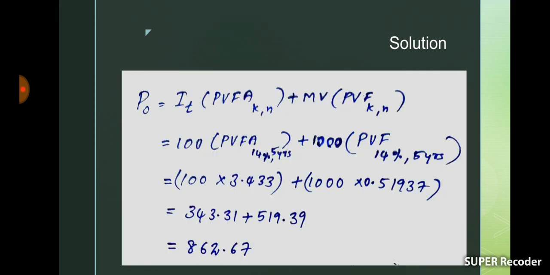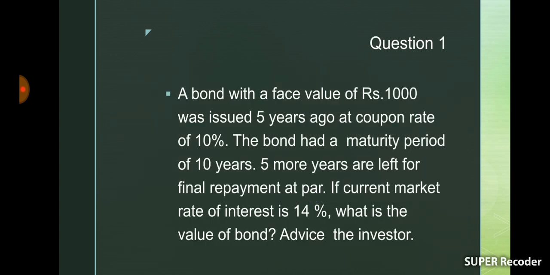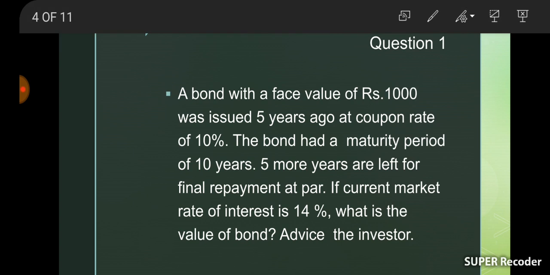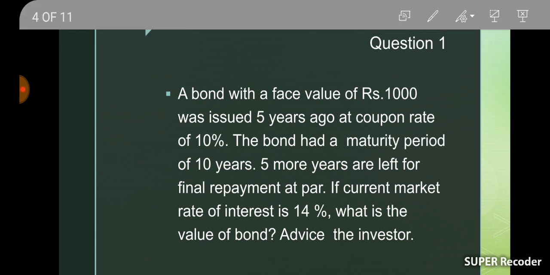Equation for calculating intrinsic value is, as we all know, P0 is equal to I into present value factor annuity at k rate n years plus maturity value into present value factor k rate n years. Here the face value of the bond is 1,000, and the interest coupon rate is 10%.